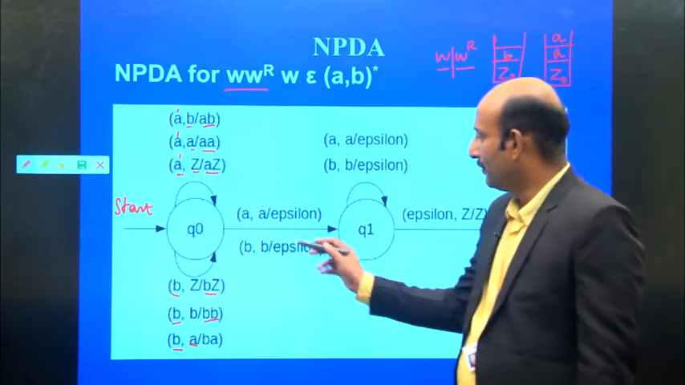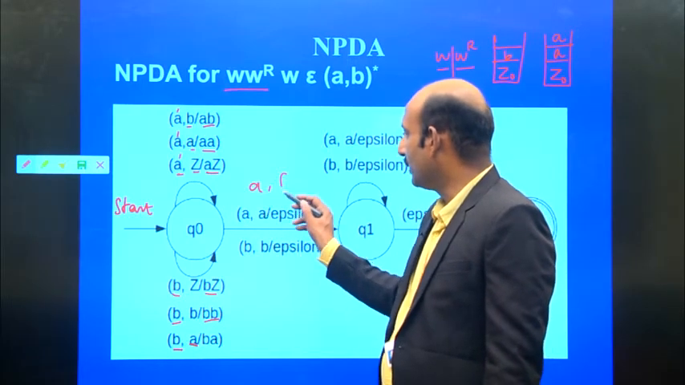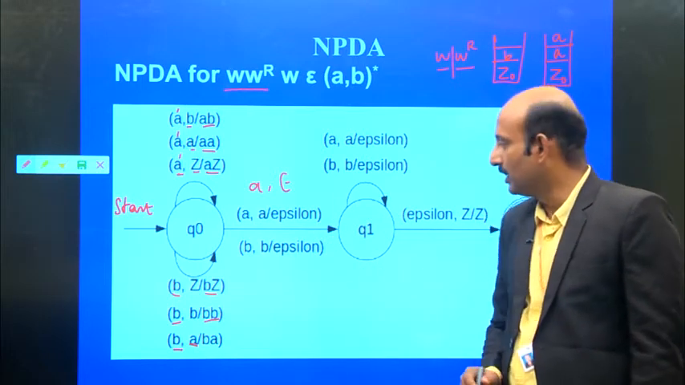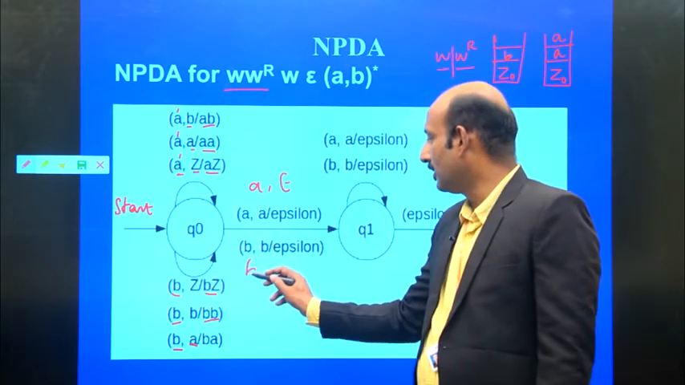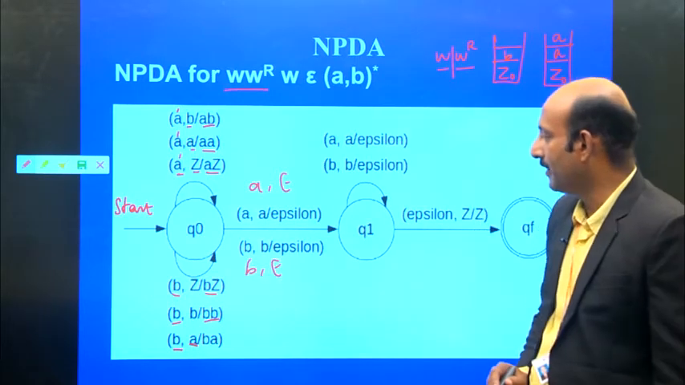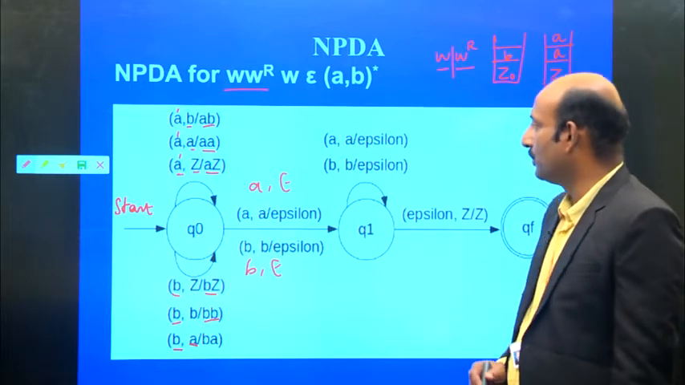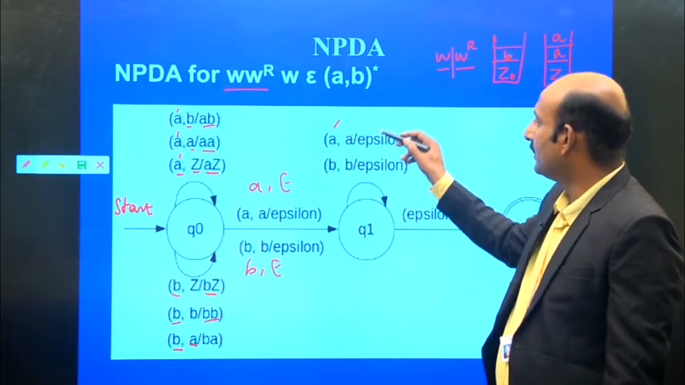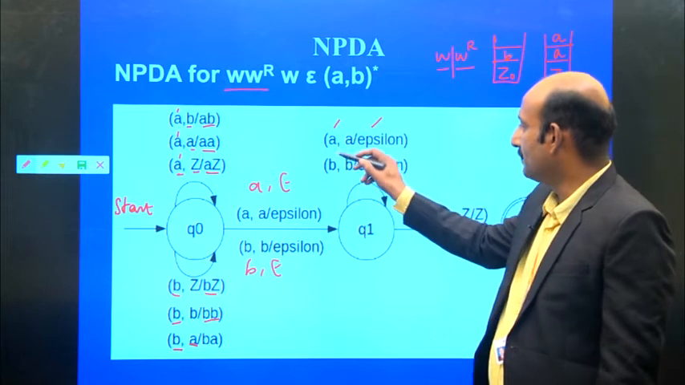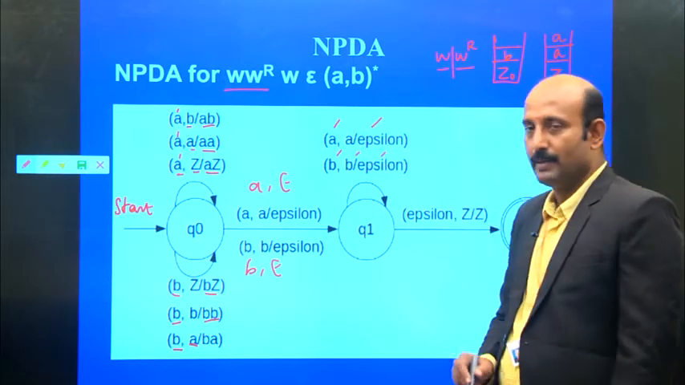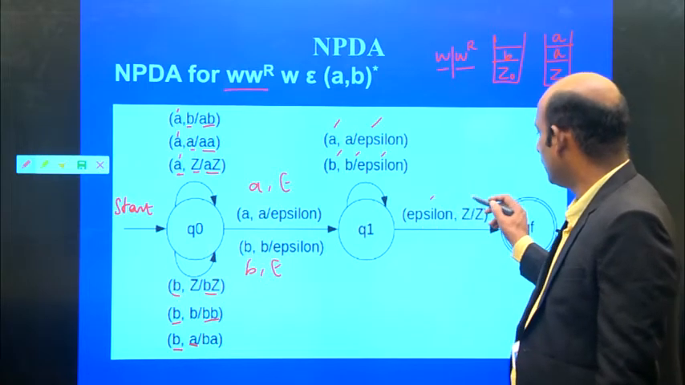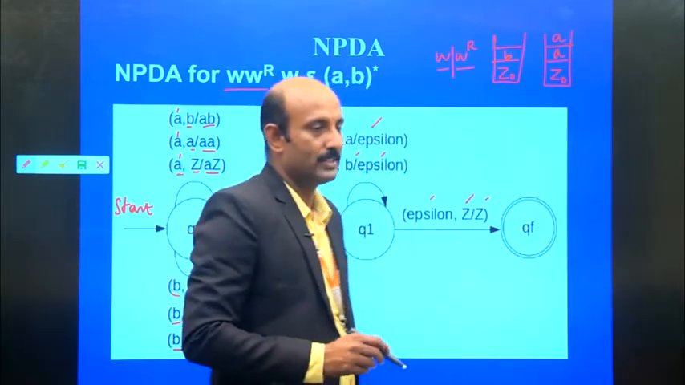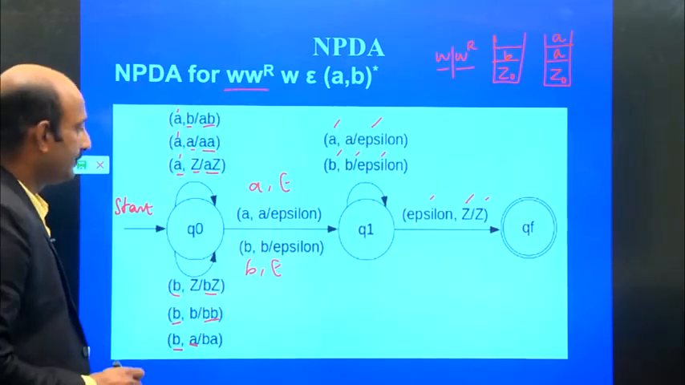Suppose we have A comma epsilon transitions, it goes to state Q1. Likewise, with B comma epsilon, it goes to state Q1. Whereas in state Q1, if we apply the transition A, it goes with A epsilon, and likewise with input B, B epsilon. Finally, if we have epsilon Z, we can go to QF, where QF is the final state.